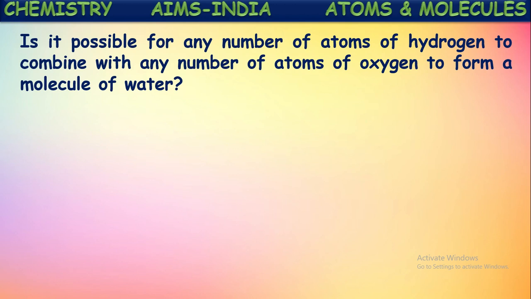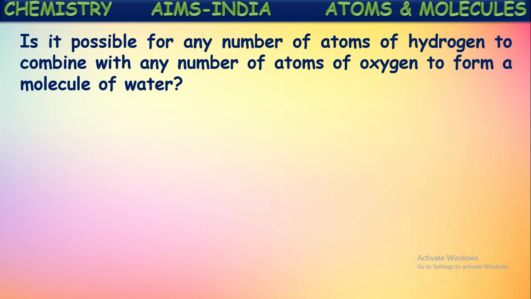Is it possible for any number of atoms of hydrogen to combine with any number of oxygen atoms to form a molecule of water? Will it be possible? If you combine a different number of hydrogens and a different number of oxygens, other than this 2 to 1 ratio, will it form water?